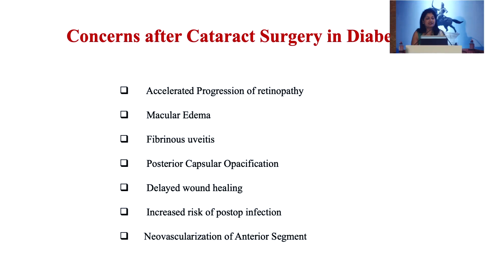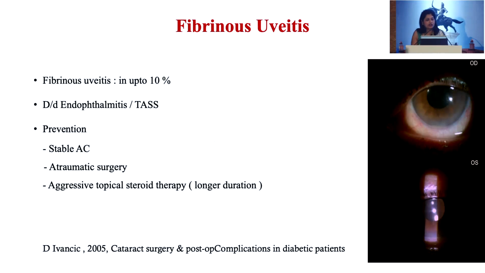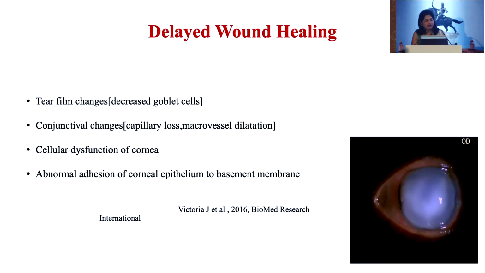Now, what are the concerns after cataract surgery in patients with diabetes mellitus? We see a more severe fibrinous reaction in about 10% of the patients who underwent cataract surgery. So we need to rule out whether it is TASS or endophthalmitis, and we can prevent it by making it a less traumatic surgery and using aggressive topical steroids post surgery. Delayed wound healing, we are all aware of, in all diabetic patients.